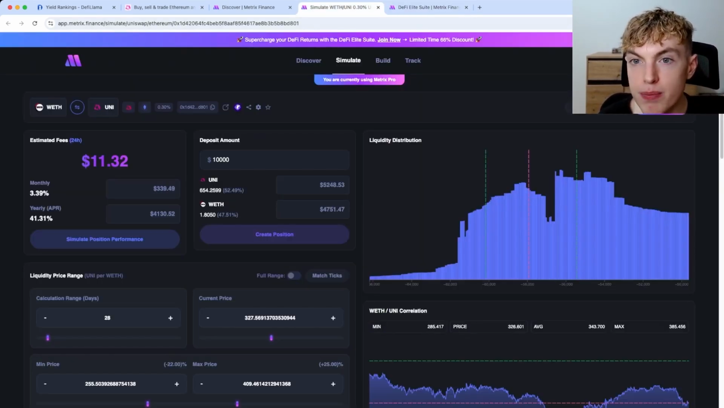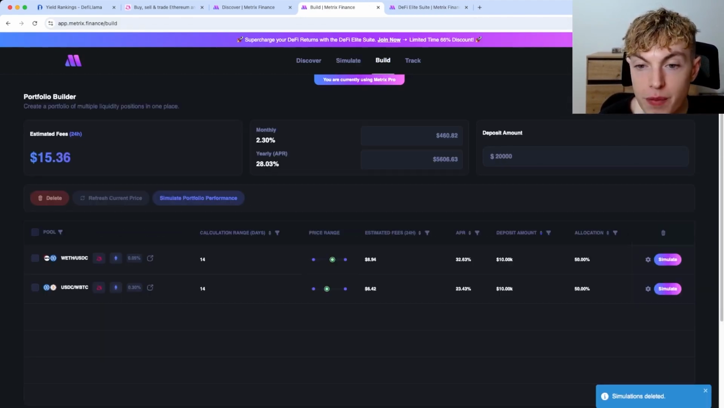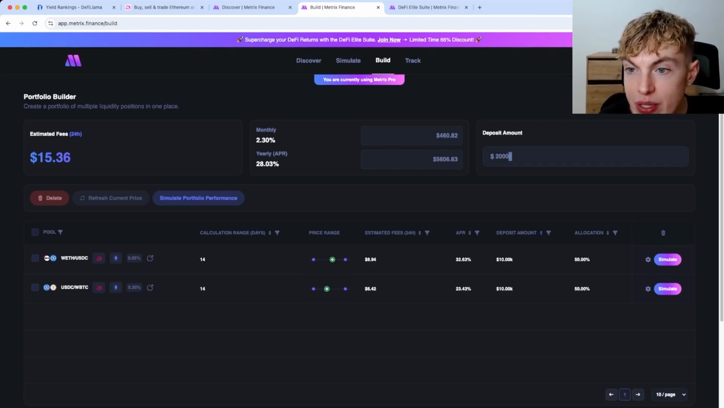Now once you have some pools saved to your portfolio, you can go to the build section right up here, and from here you can see a more zoomed out version of your simulated portfolio. So you can see that we simulated $20,000 of a deposit amount. And with these pools right here that I have, we'd be getting about 28% yearly APR, which would be $5,606.63. And our estimated earnings per 24 hours would be about $15.36.